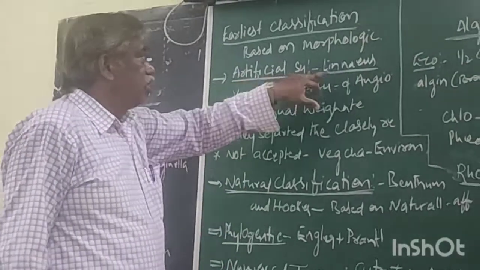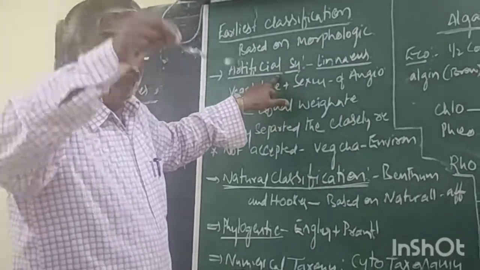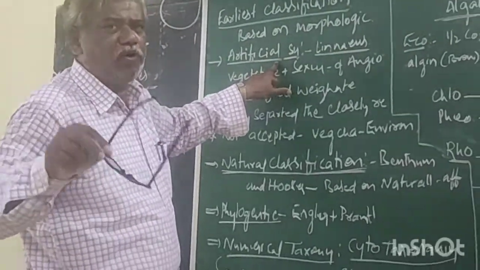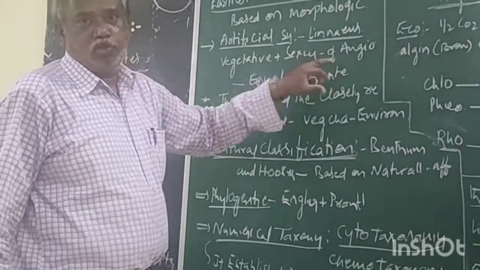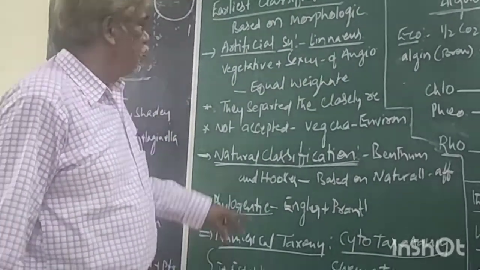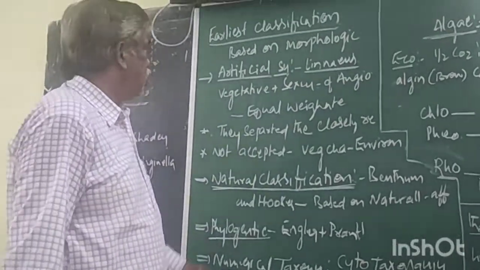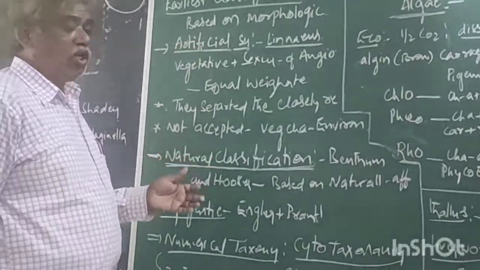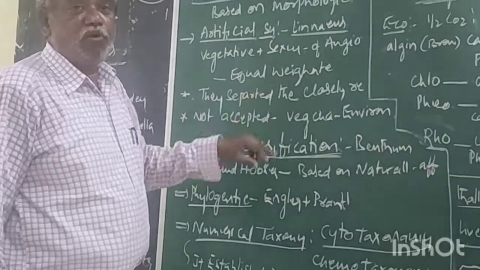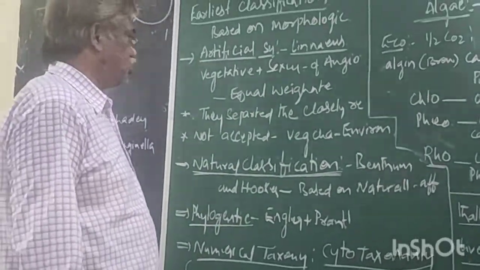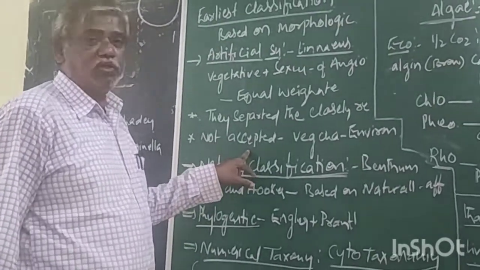Now come to the Linnaeus artificial classification: of the total living world, only angiosperms, only flowering plants, based on vegetative characters and sexual characters of angiosperm. In this artificial classification, equal weightage is given for vegetative characters and sexual characters. But it is not accepted.